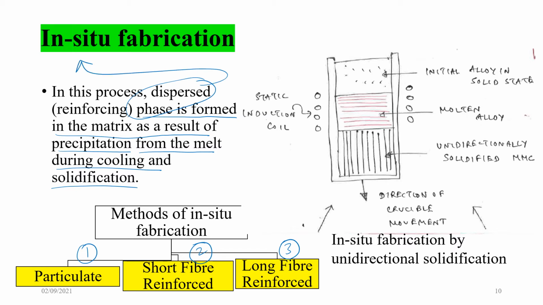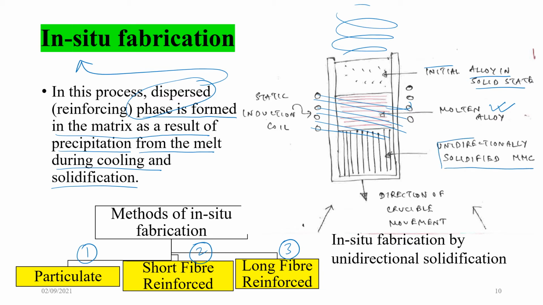So on the right hand side you see the initial alloying solid state. This is the molten alloy. These are the induction coils. So basically, this is a cross sectional view. So the actual view will be something like this. The coils are moving. So these coils are like this. And here you have the unidirectionally solidified MMC, because this is the direction of crucible movement. So this entire thing is as if it is coming down.